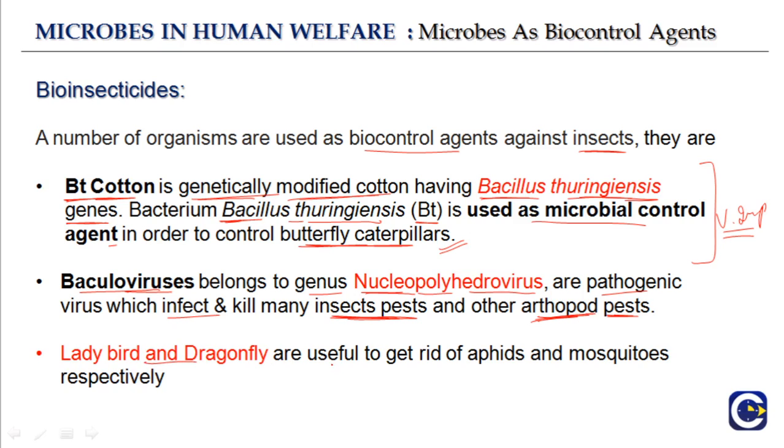Then ladybird and dragonfly are useful to get rid of aphids and mosquitoes respectively. They are also acting as bioinsecticides. So it is very important, especially Bt cotton is very important.